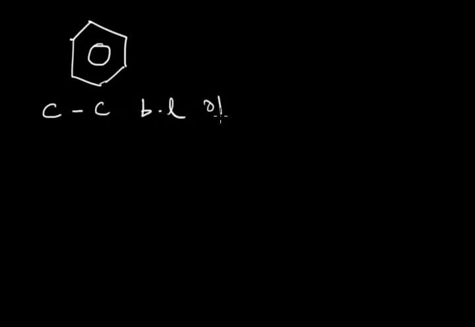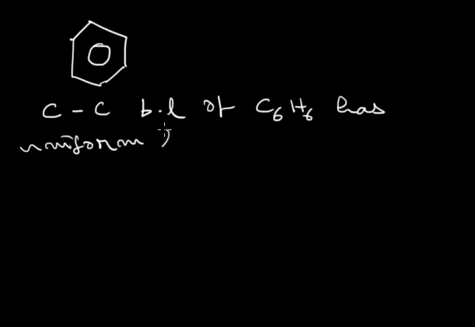Due to resonance, the CC bond length of benzene has uniform length, because the nature of the bond changes very rapidly from single bond to double bond and from double bond to single bond.